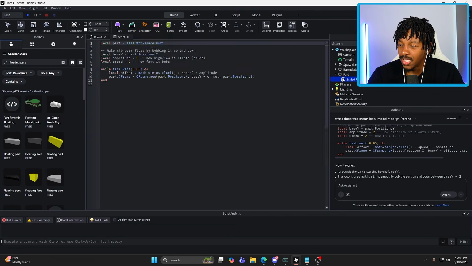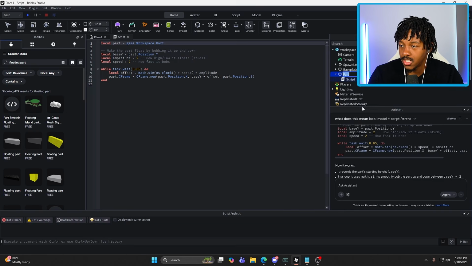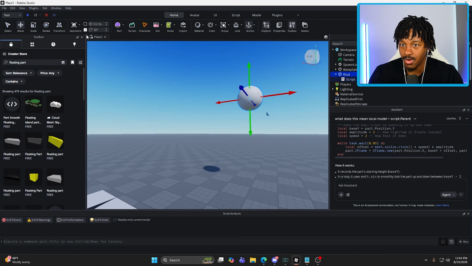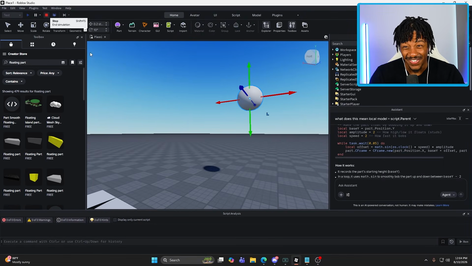All right. So now let me understand this script. It's a local part. Game.workspace.part. Now I believe that this won't work if I change the name, because it says game.workspace.part, so it's talking about this specifically. If I change this to float, this script should not work, right? Let's see. So I changed it. That is true. It won't.